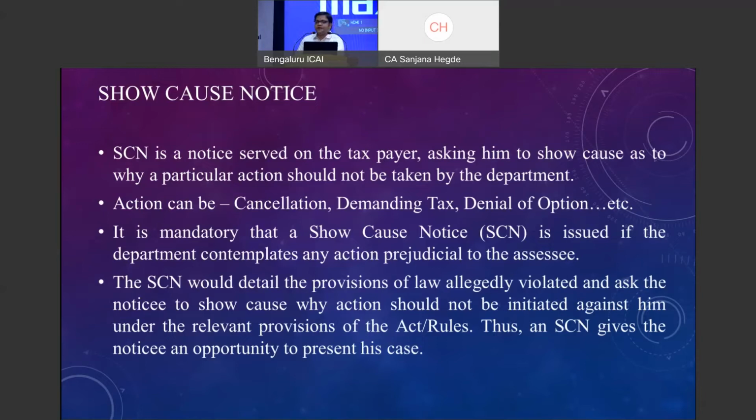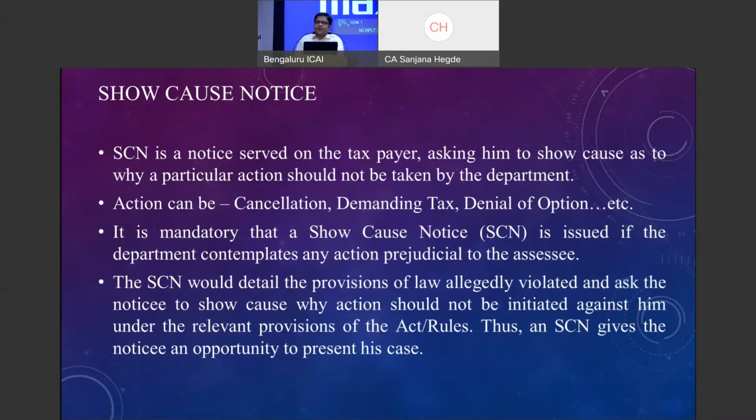I have included a little bit of notices also, a little bit of show cause notices also, to give an understanding of the various types of notices that we are going to see under GST, as well as the practical aspects of dealing with notices issued under 73, 74, etc. So an SCN is a notice served on the taxpayer asking him to show cause as to why a particular action should not be taken. That is called a show cause notice. The action can be cancellation of a registration, demand of tax, denial of a compounding option, and various other actions that can be initiated by the department.